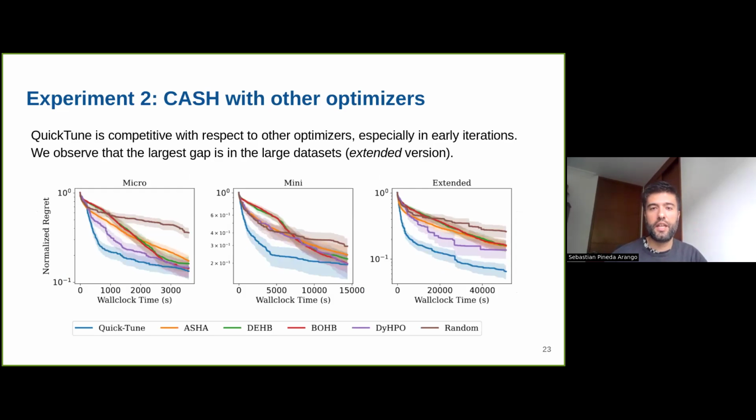Another experiment was to compare this to other optimizers. For this, we compare with ASHA, DEHB, and random search. We can see that QuickTune has an advantage, especially in the early iterations. And we also see that in the extended version, there is a large gap. So we hypothesize that here, all the components, like the meta-learned cost predictor and the meta-learned loss predictor, are very relevant for achieving performance, especially in the large datasets that we have in the extended version.